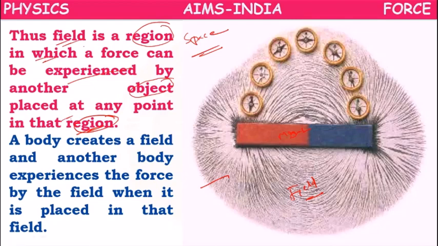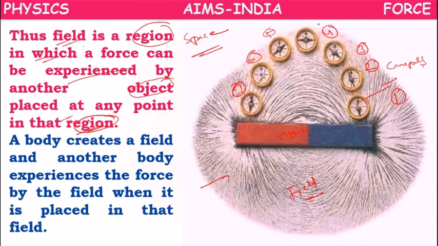We are bringing another object called a compass and placing it at different positions: first place, second place, third place, fourth, fifth, sixth, seventh position.